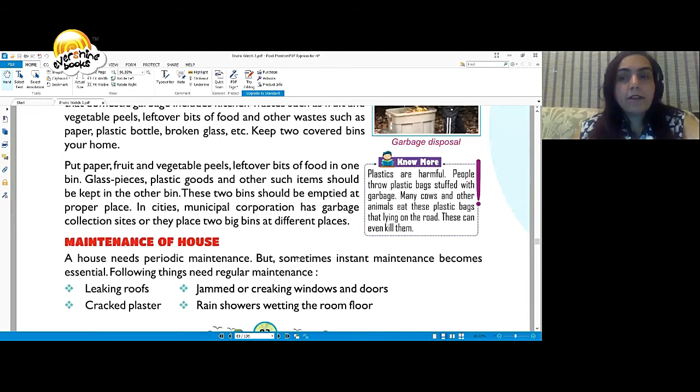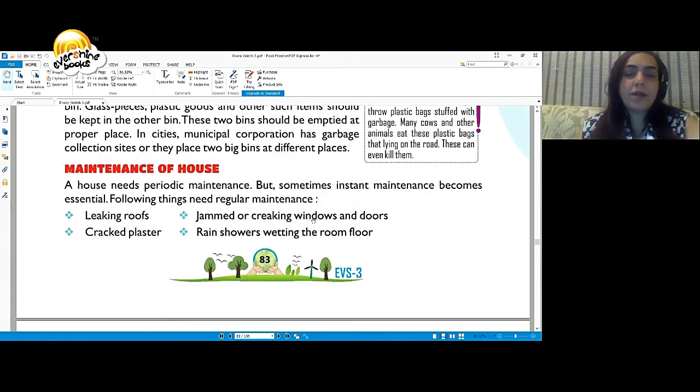Children, plastics are very harmful. People throw plastic bags stuffed with garbage on the roads. Many cows and other animals eat these plastic bags that are lying on the road. These can even kill them. So we should be careful of disposing garbage.